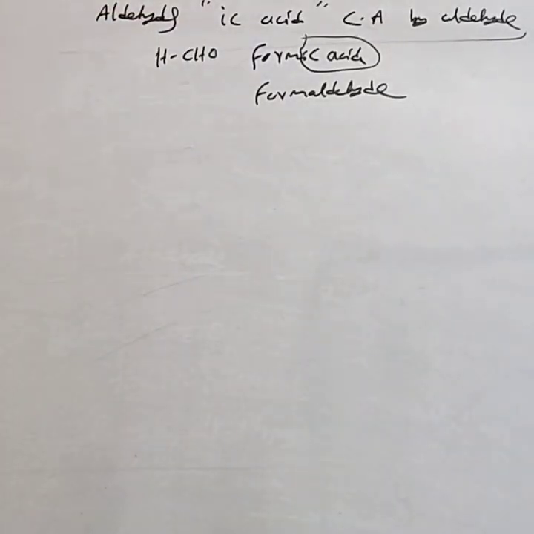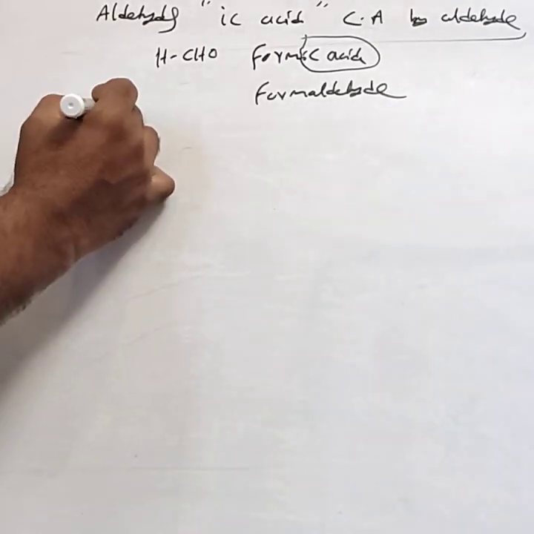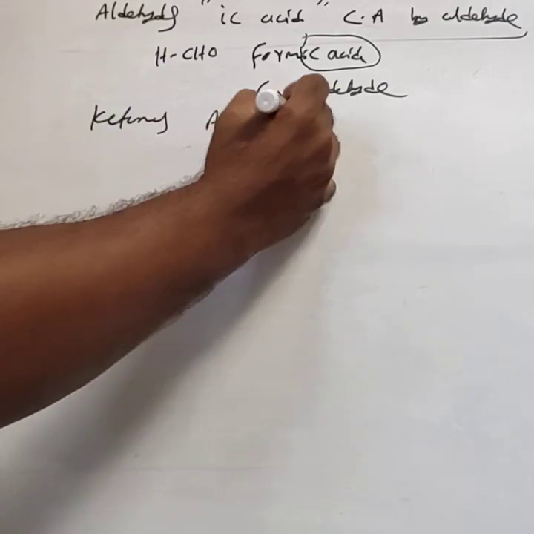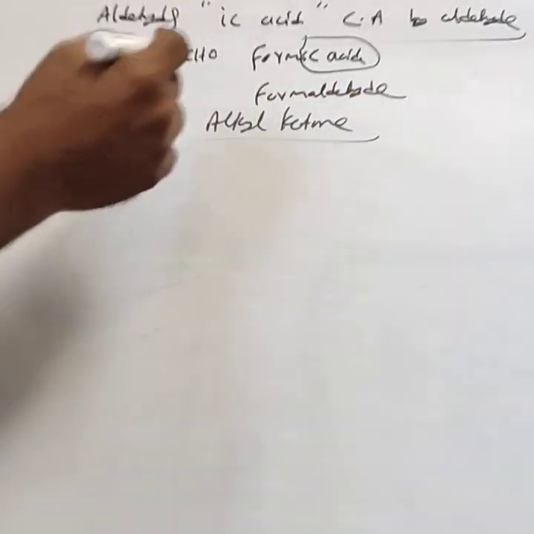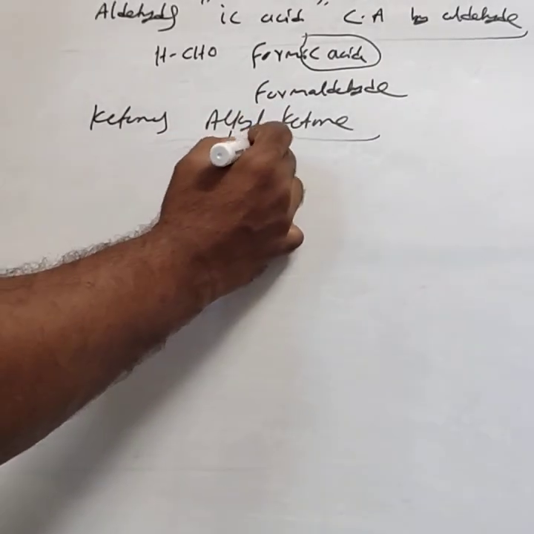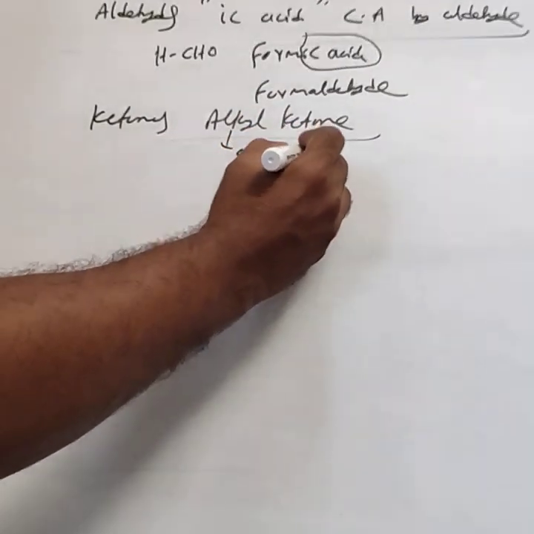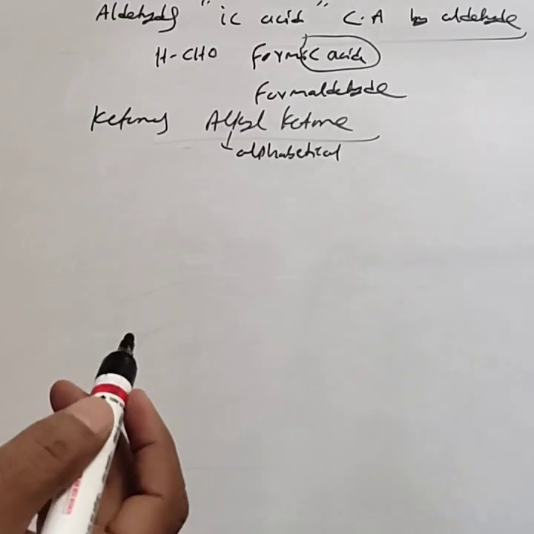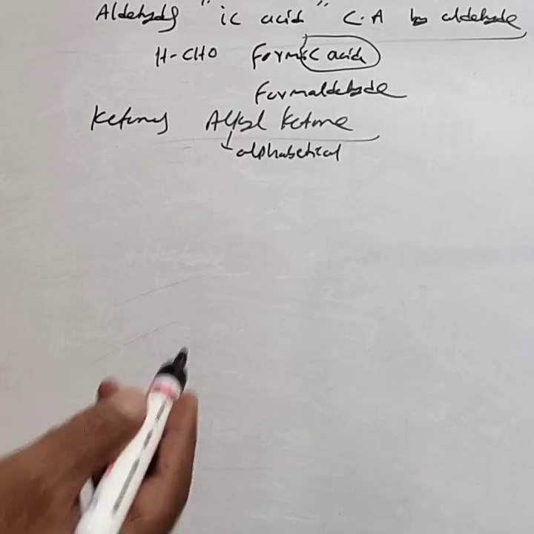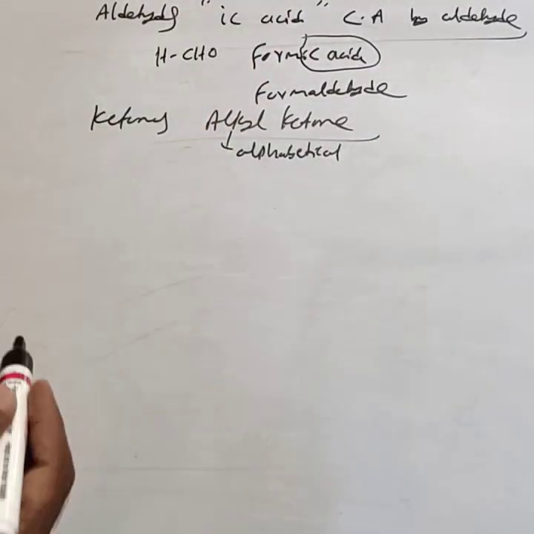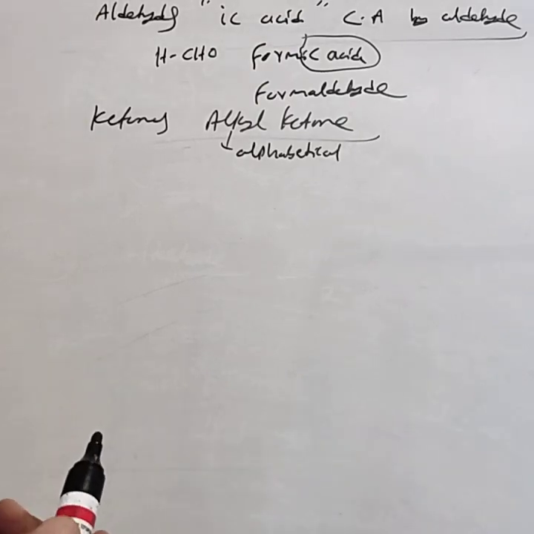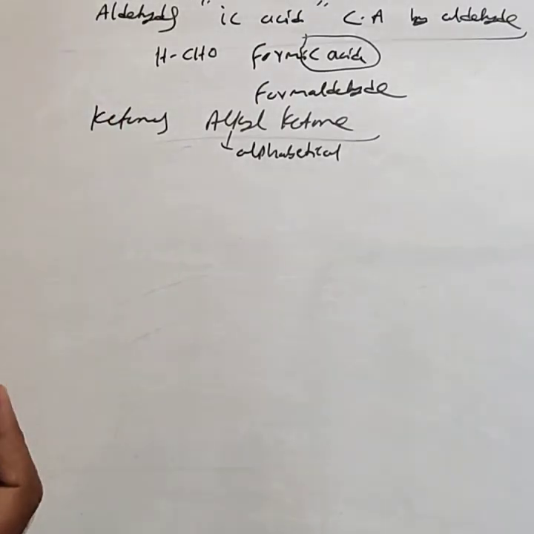Ketones are named as alkyl ketones. First you have to name the alkyl groups in alphabetical order. If methyl and ethyl are present, first you name ethyl, followed by methyl. That is alkyl ketone. If the same alkyl group is present, then use dialkyl ketone. These are the common names for aldehydes and ketones.